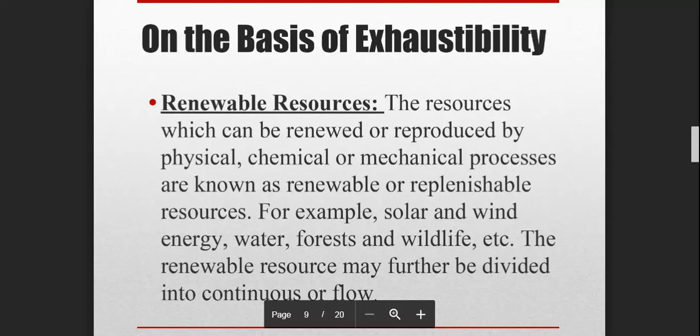So, for example, solar and wind energy, water resources, etc. The renewable resources may further be divided into continuous or flow, right? For example, metals, we will talk about, right? In metals, we can use them again and again. Melt the metal, cast it, then make something else. And similarly, solar and wind energy are long lasting and they are renewable resources.